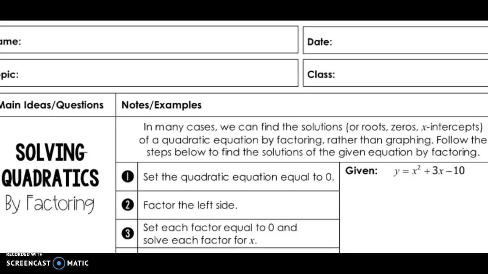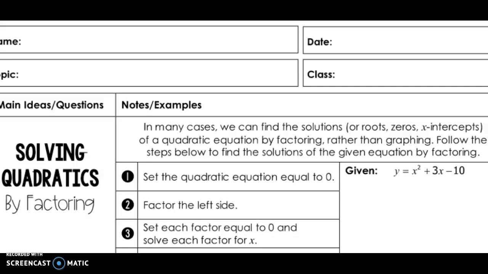Today we're going to go through solving quadratics by factoring. So Miss Jensen in the first video showed you how to do factoring and reviewed all of those steps. So now we're going to talk about taking factoring and then solving. What we're trying to find are the solutions, or they can also be called roots, zeros, or x-intercepts. We're trying to find the place where the parabola, the graph of the quadratic, crosses the x-axis.